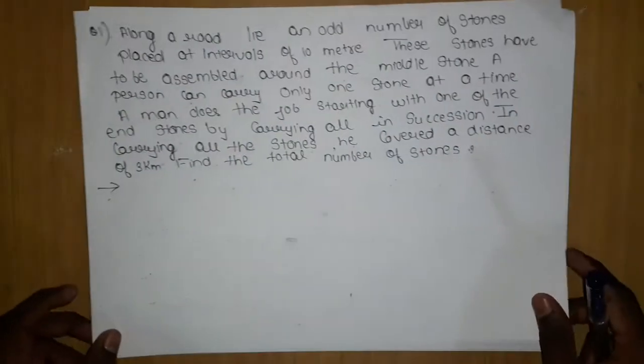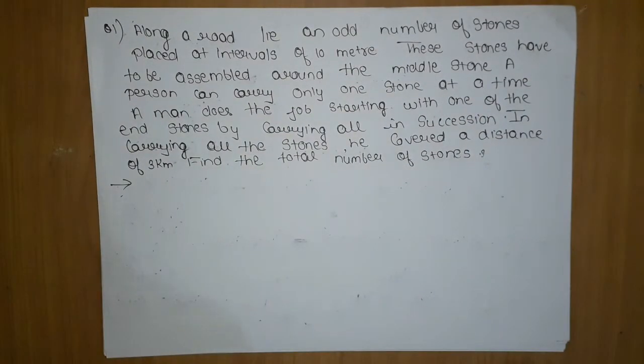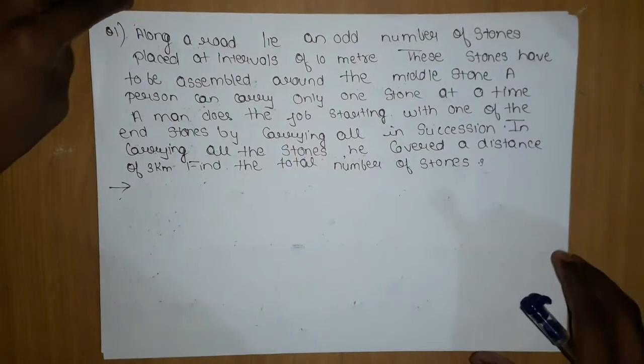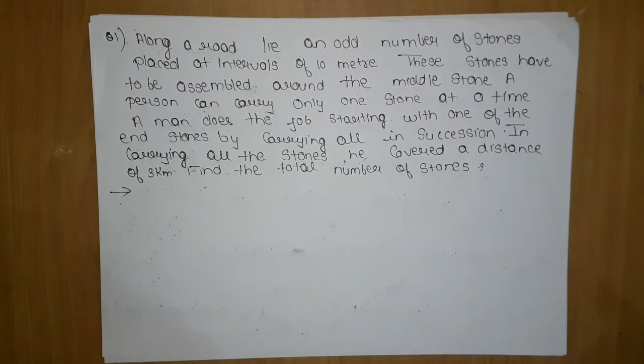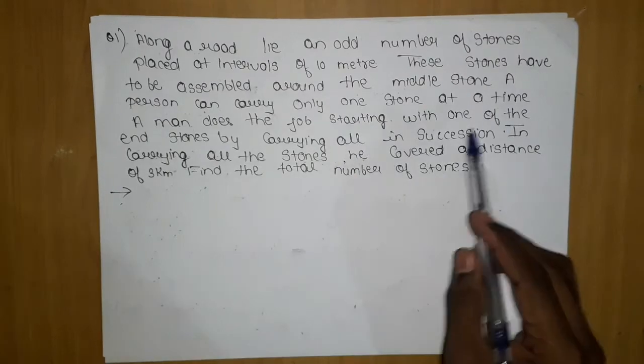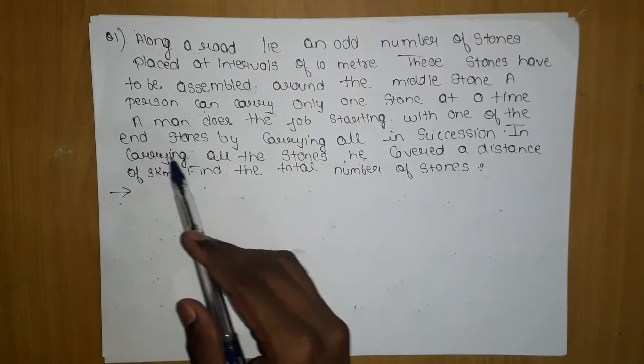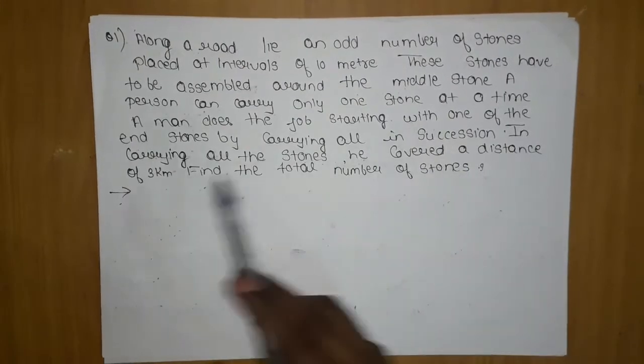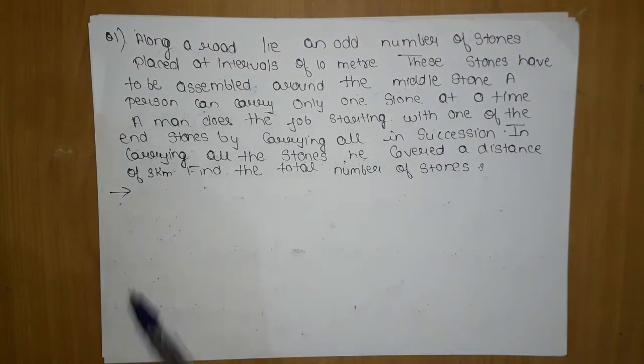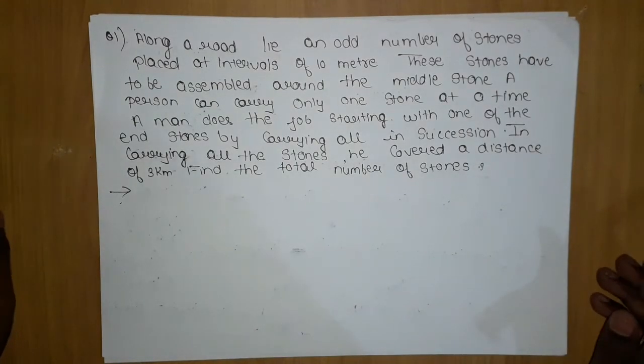So the first problem is as follows. Along a road lie an odd number of stones, placed at intervals of 10 meters. These stones have to be assembled around the middle stone. A person can carry only one stone at a time. A man does the job starting with one of the end stones by carrying all in succession. In carrying all the stones he covered a distance of 3 kilometers. Find the total number of stones. So we want to find the total number of stones.